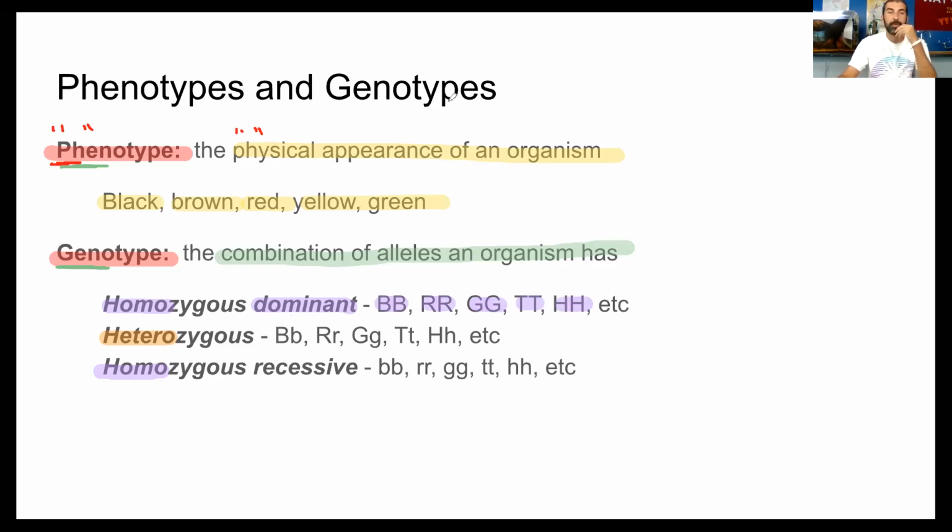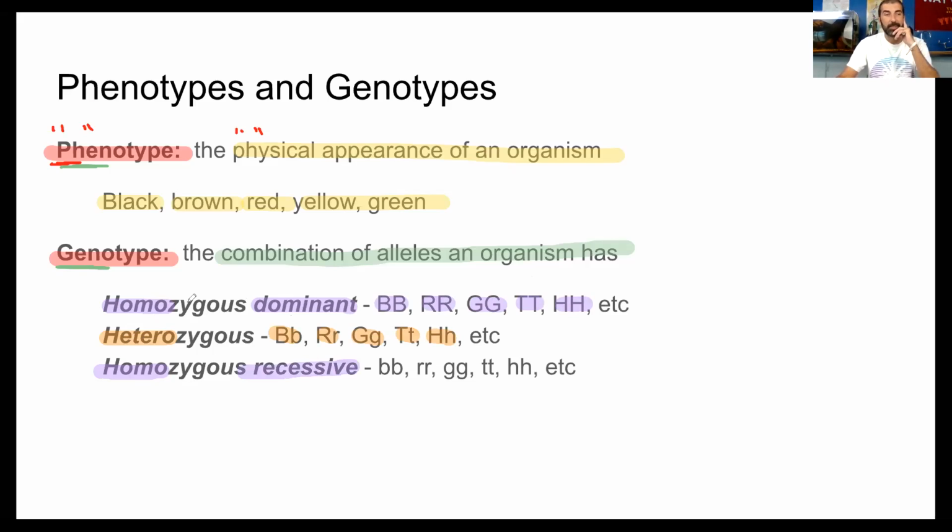Now, if you know what the prefix hetero means, that means that things are different, right? So in this situation, you have alleles where one is dominant and one is recessive. One is dominant, one is recessive. And then finally here you have homozygous recessive.